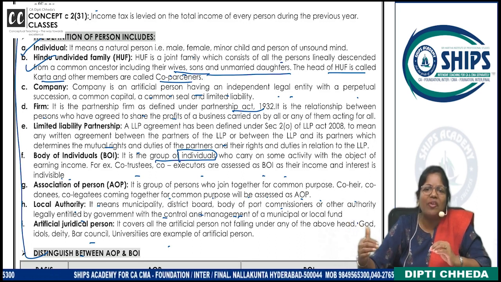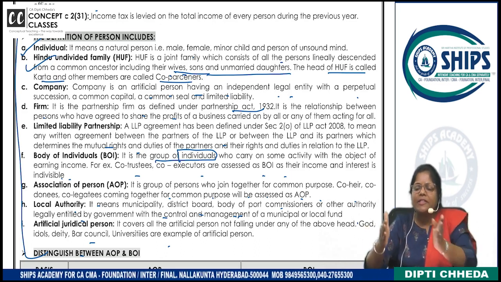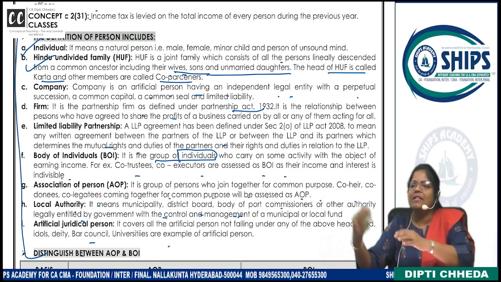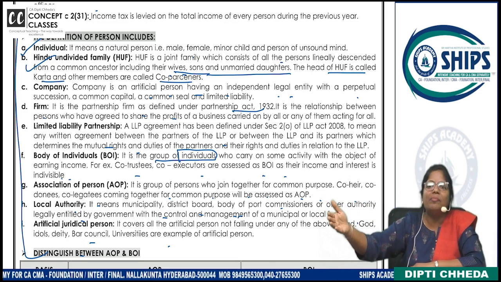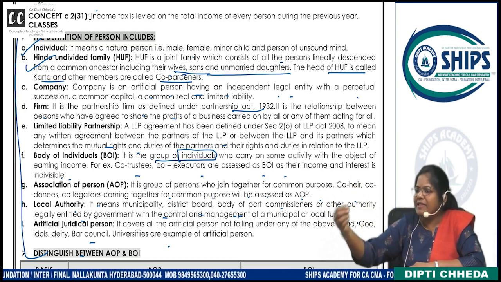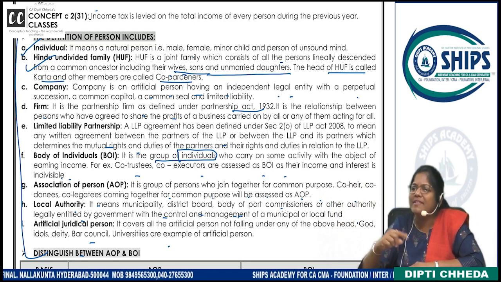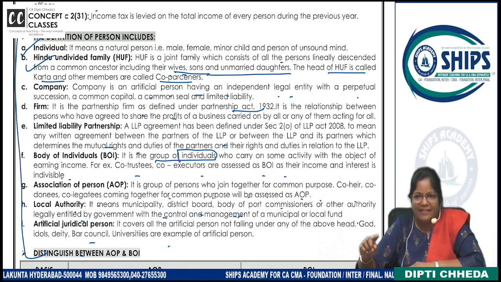Tax on the behalf of minor. Representative assessee is an assessee who is representing another assessee. The best example she gave is in case of a minor who is having income from talent and is getting huge income below 18. He cannot sign and file his own return. Who will sign and file the return? Parent.